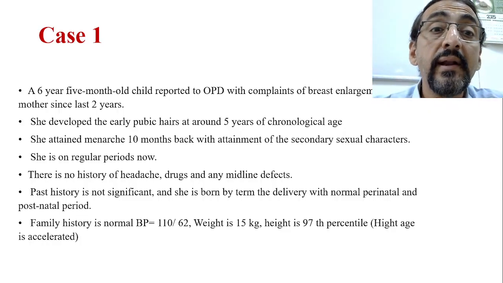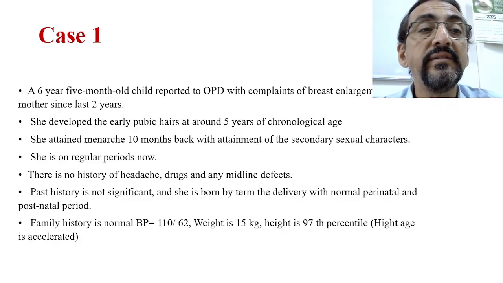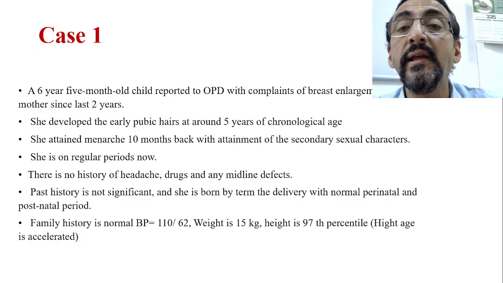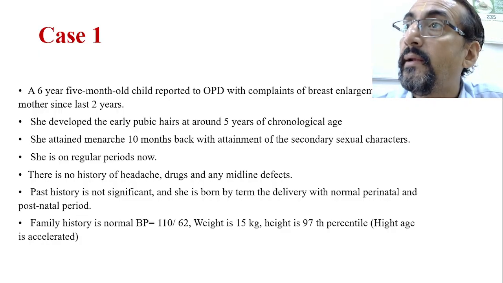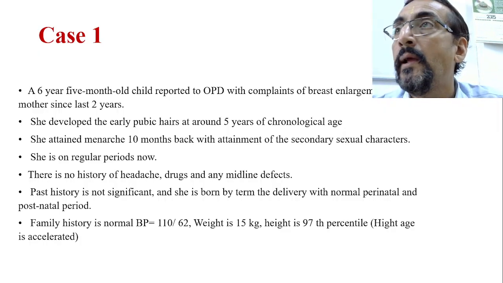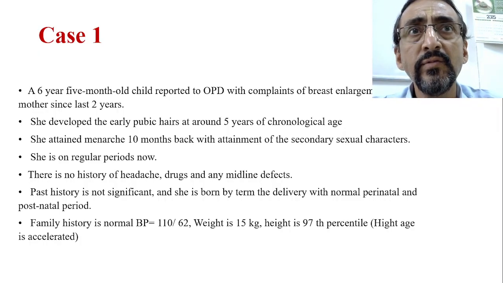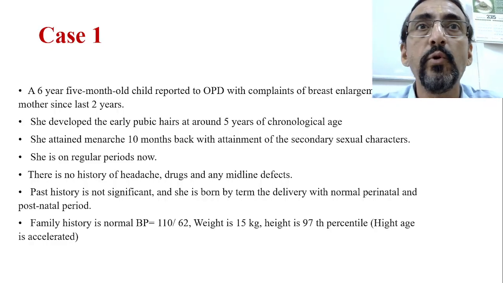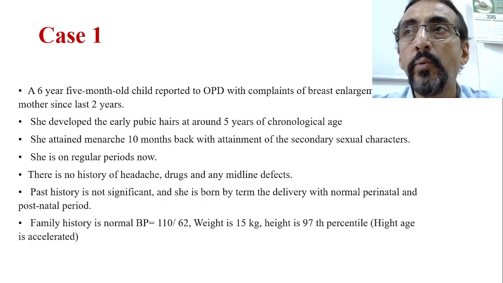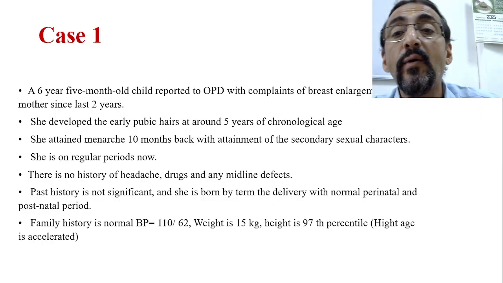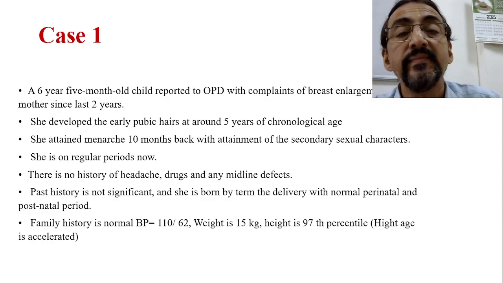Similarly, she attained menarche 10 months back. Now she is 6, so maybe around 5.4 years, about 10 months back, she attained the menarche. She also started with the menstruation, which means her ovaries got activated. Overall activation has happened, with the attainment of all the secondary sexual characteristics.